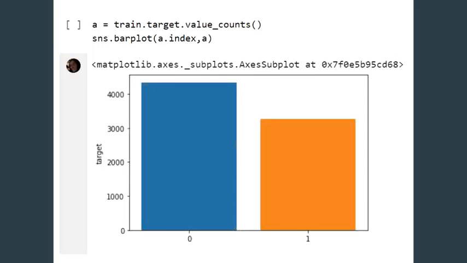Next, we checked the distribution between the real and non-real tweets. We can see that there are a bit more non-real cases, but the sample is quite balanced, so there is no need to upsample the minority class.